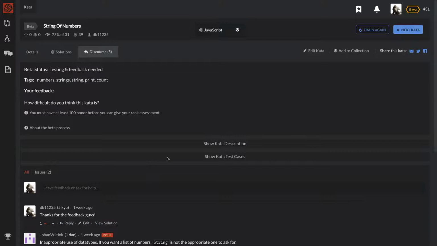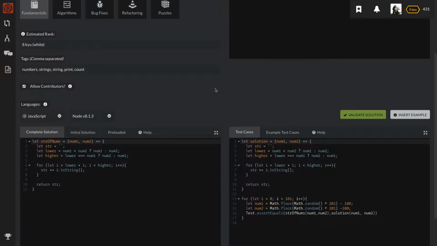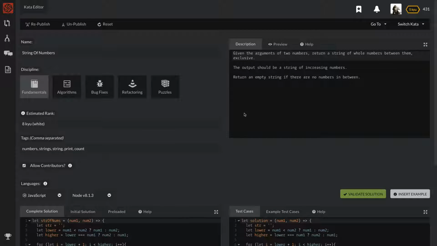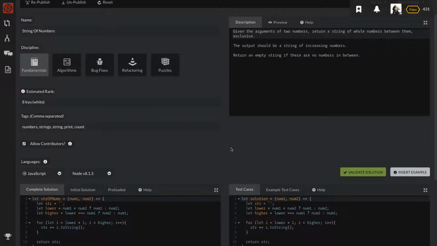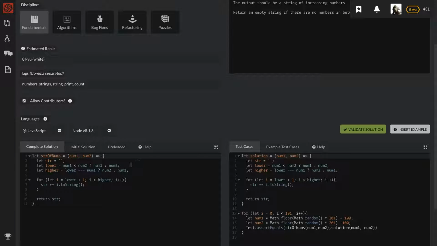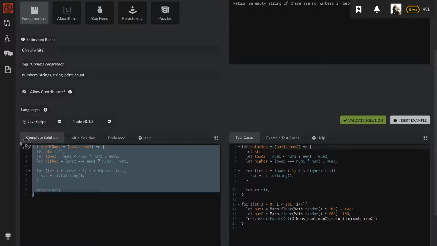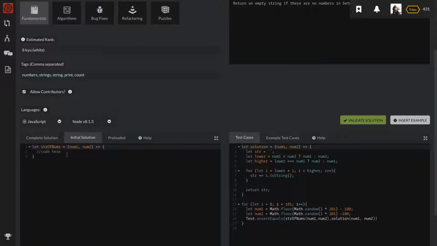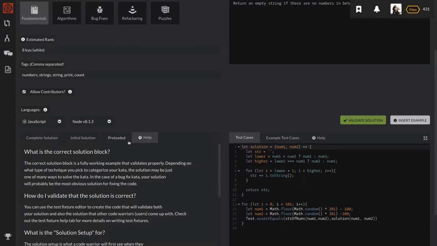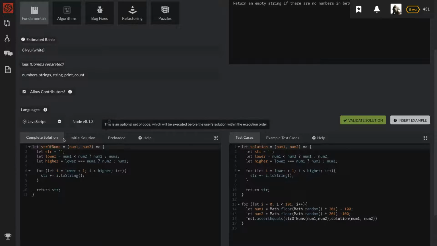I believe if we go to this edit, because this was my question, I get to edit it. This will look familiar. I explained it in that previous video. I'll drop a link to that video in the description too, in case you missed the card. This was where we created the question, the complete solution. The initial solution I made over here is pretty much what they see on their screen, so they could start adding their code here. Nothing preloaded.